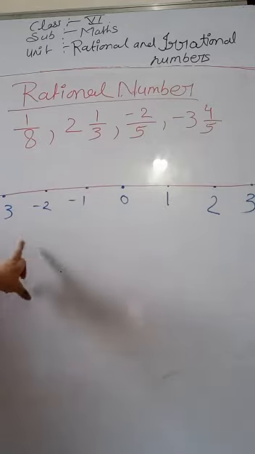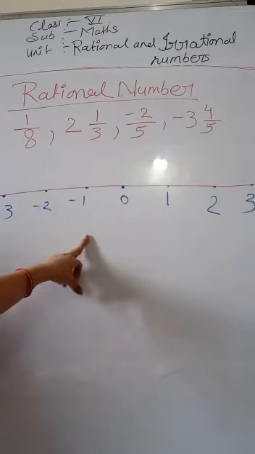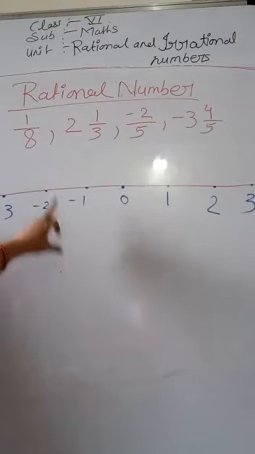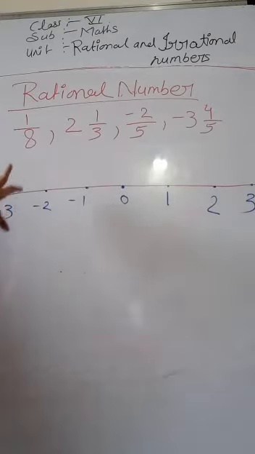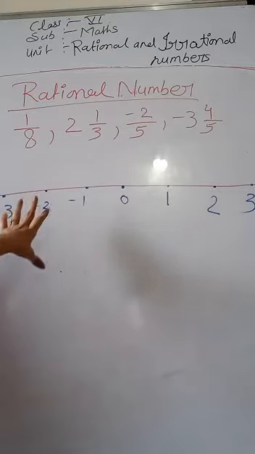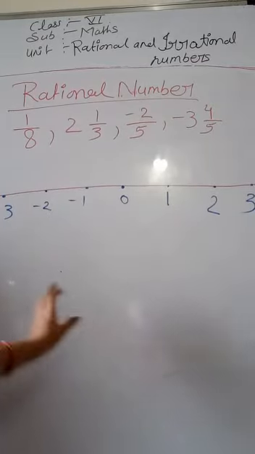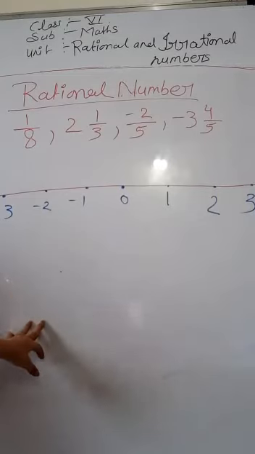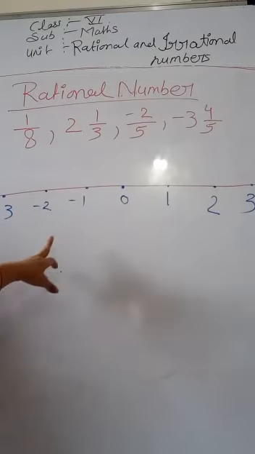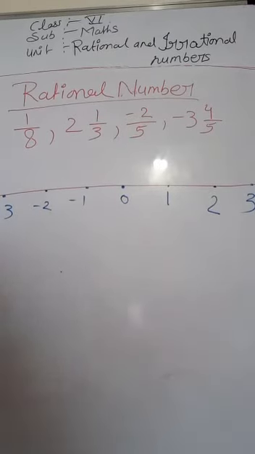So students, now I am going to use these rational numbers on the number line, in this number line. Now we will use these rational numbers in this number line. Okay, let's start. So students, first is 1 upon 8.